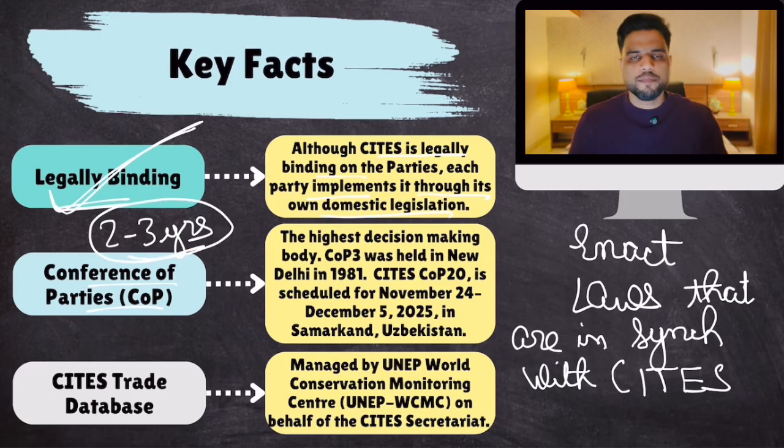Now, the conference of parties, which occurs every 2 to 3 years. The conference of parties under CITES is the highest decision-making body. COP3, the third COP, was held in Delhi in 1981, and the latest, COP20, is going to happen from November 24 to December 5 in Samarkand, Uzbekistan. So remember, the latest COP, COP20 under CITES, will be held in Samarkand, Uzbekistan.